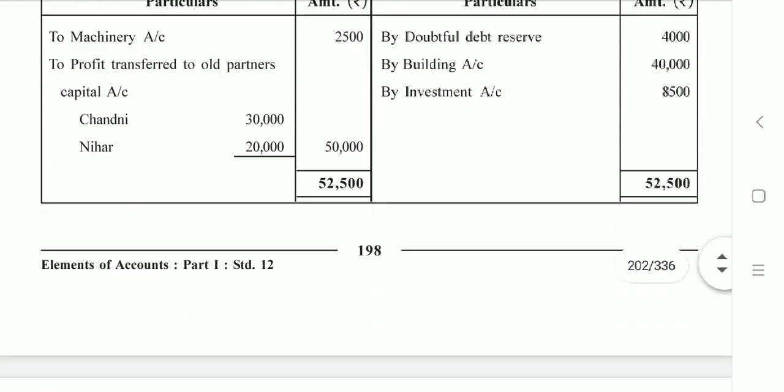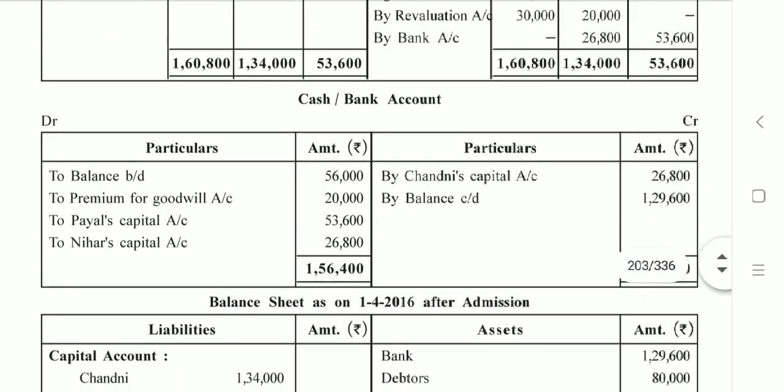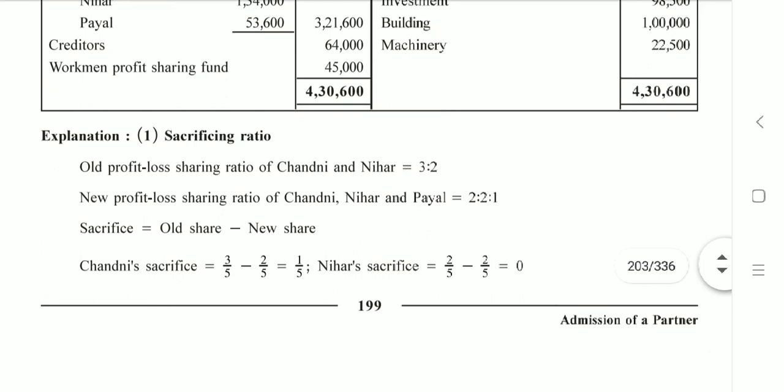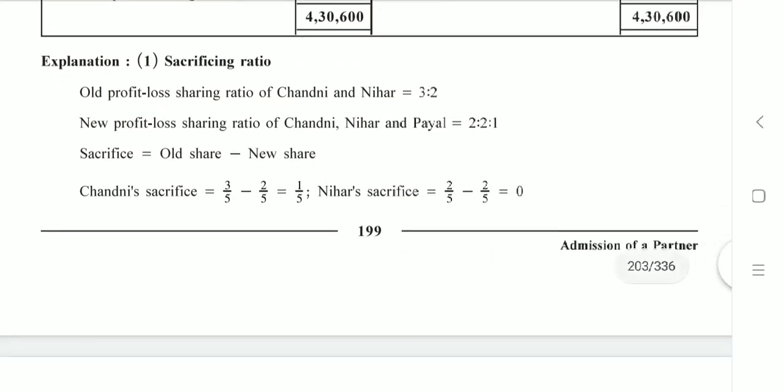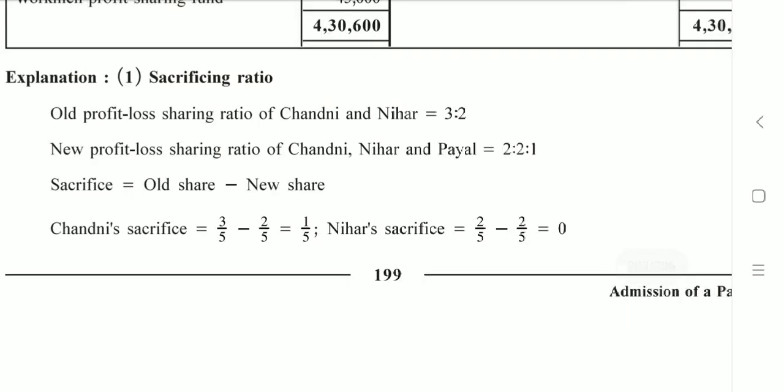Let us check if they have provided us with the working notes, otherwise you will have to do it in your book. They have provided. Page number 199, explanation is given over there. The first working note, sacrificing ratio. You know this very well, it is very simple. It is old share minus new share. So old ratio is 3:2, new ratio is 2:2:1. So if you want to obtain sacrifice, it is simply old share minus new share.